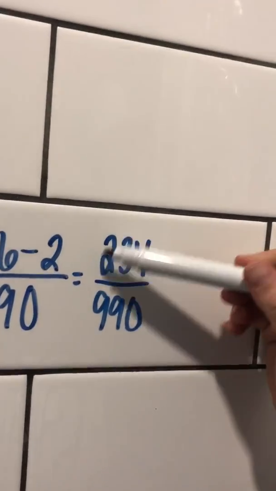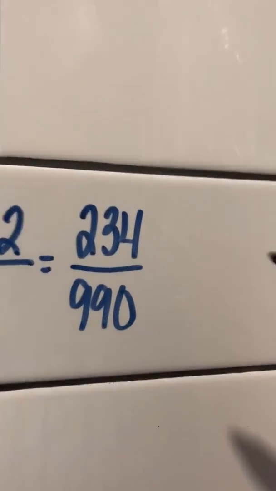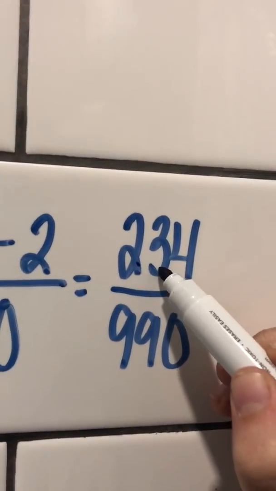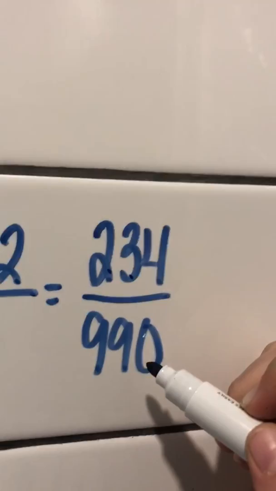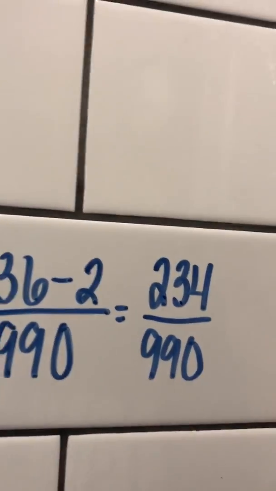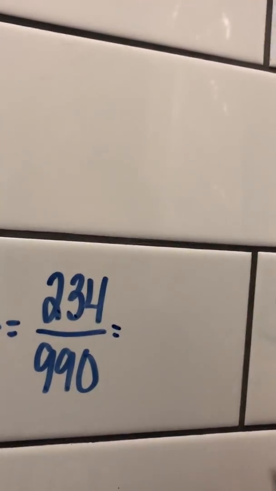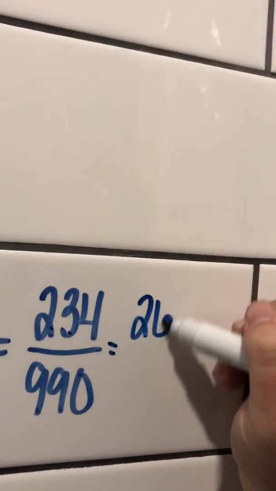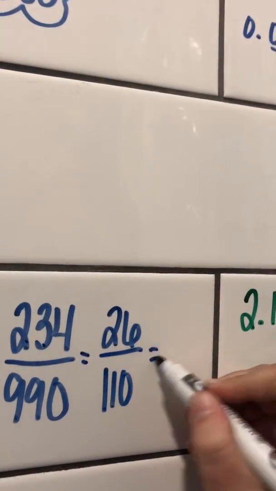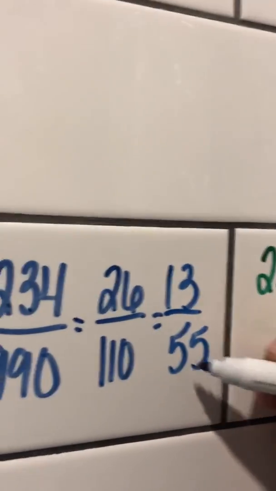And again, guys, at first glance, you might be like, oh, what can I divide by? They are both even. I also see that both of them are divisible by 3. And I know that because 2 plus 3 plus 4 is 9, and I know 9 is divisible by 3. Therefore, 234 is divisible by 3. I also know that it's divisible by 9, so I'm going to just do that to save some time. It's divisible by 9 and gets me 26 over 110. And when I notice that both of these are even, I divide by 2. And I end up with 13 over 55.